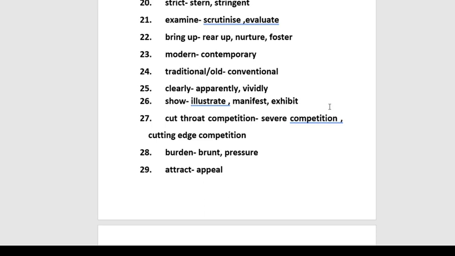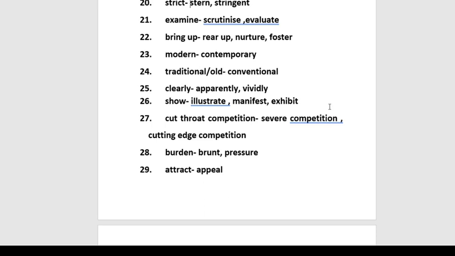You can say contemporary, and for traditional or old you can say conventional. Modern, contemporary, and traditional, conventional. So contemporary and conventional, both the words are opposites of each other and they are considered to be formal words. Next is clearly. So better synonyms could be apparently or vividly. 26th word is show. For show you can write illustrate or manifest or exhibit.